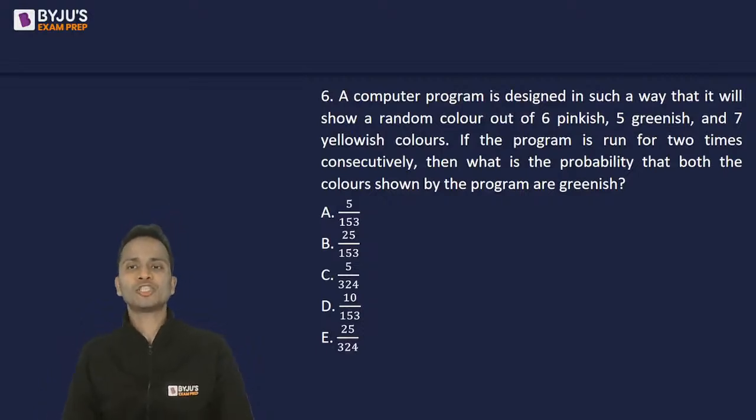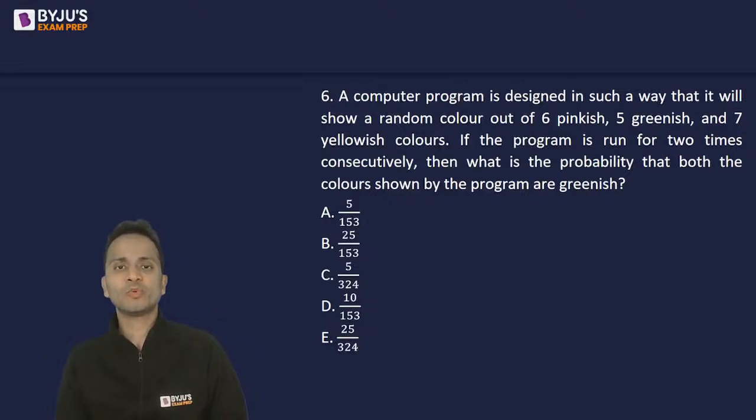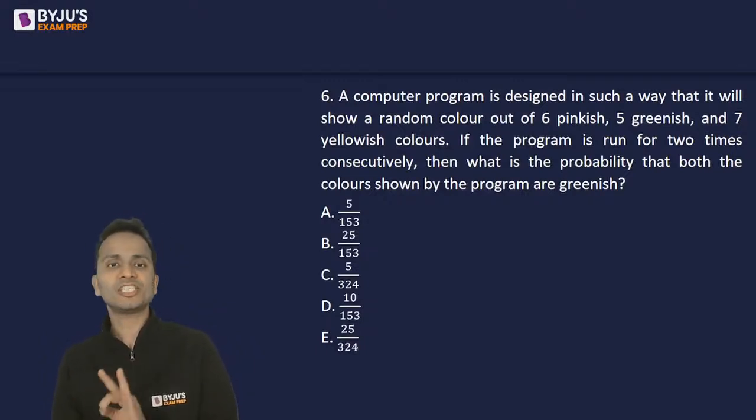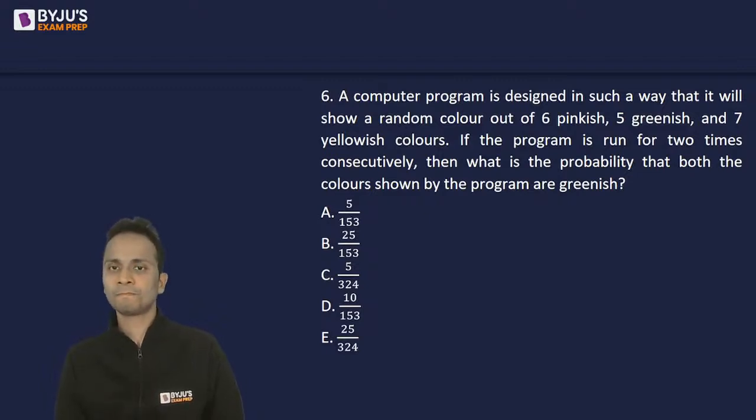Let's look at the next question, question number 6. The question is: a computer program is designed in such a way that it will show a random color out of 6 pinkish, 5 greenish and 7 yellowish colors.